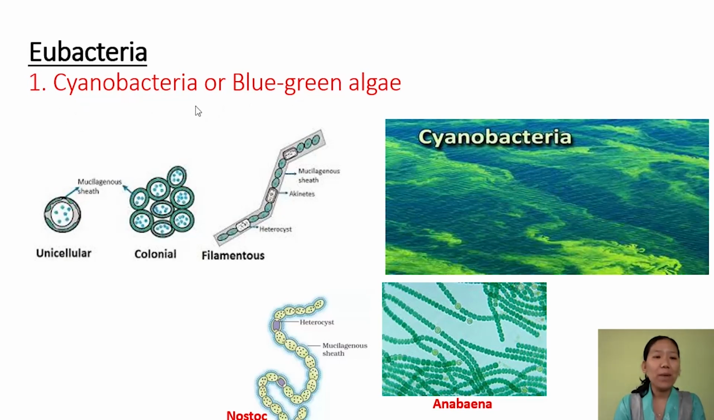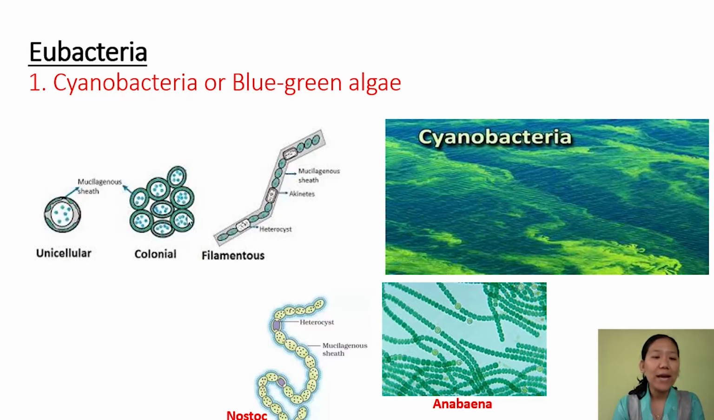And these cyanobacteria can be found as unicellular, or they can be found in groups. If it is found in a group, again it is in the form of colonial or in the form of filamentous structure, a thread-like structure here.